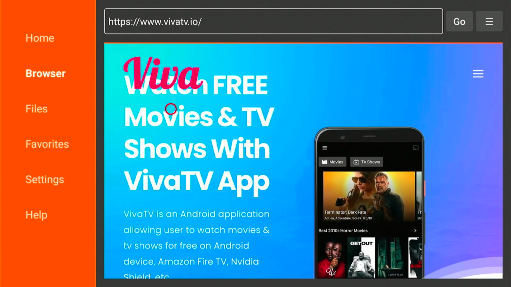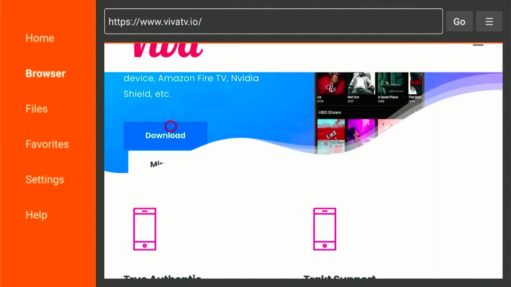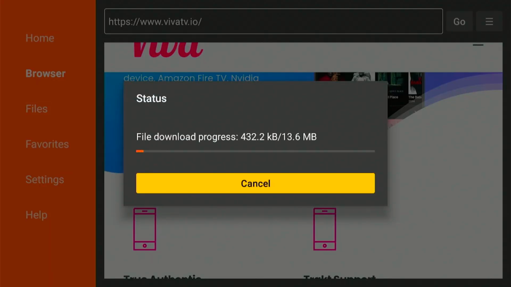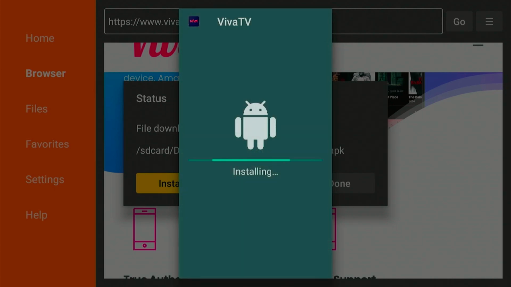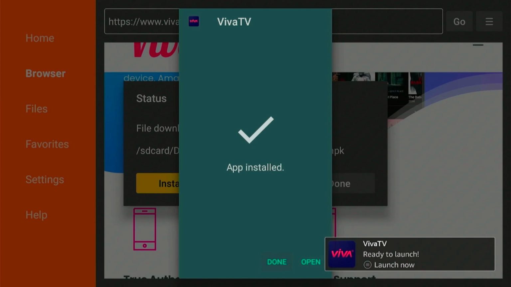Scroll down and click on Download. Then it will connect to the server. Then downloading will start. Once the downloading is complete, the installation screen appears on your screen. Click on the Install button. When the installation is complete, click on the Done button and delete the backup file.